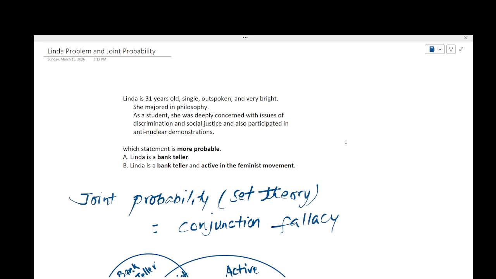She majored in philosophy. As a student, she was deeply concerned with issues of discrimination and social justice, and also participated in anti nuclear demonstrations. Which statement is more probable? Number one, Linda is a bank teller. Number two, Linda is a bank teller and active in the feminist movement.